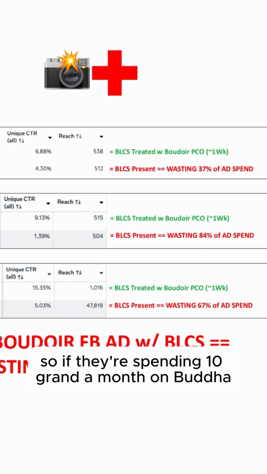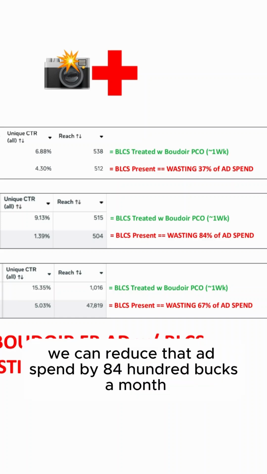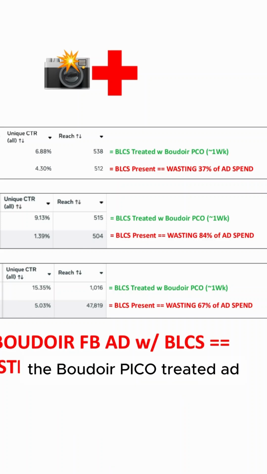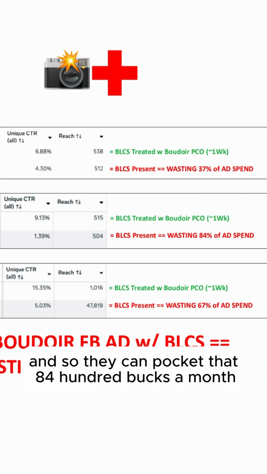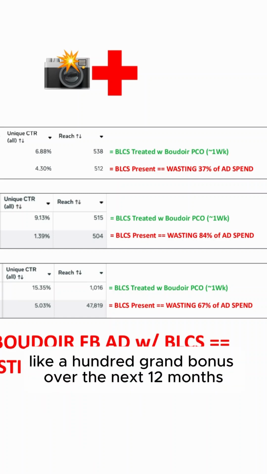So if they're spending 10 grand a month on Boudoir Facebook ads, then we can reduce that ad spend by 8,400 bucks a month and simply spend 1,600 bucks a month on the Boudoir Pico treated ad. And so they can pocket that 8,400 bucks a month. It's like ad spend not used, literally like a 100 grand bonus over the next 12 months.